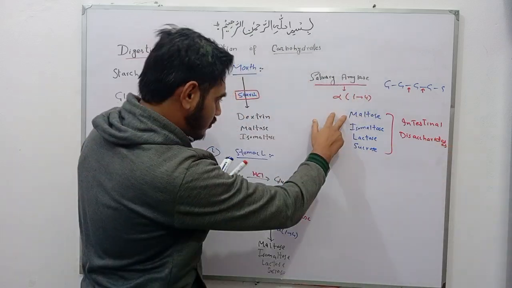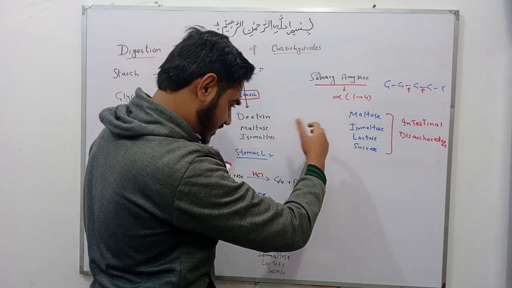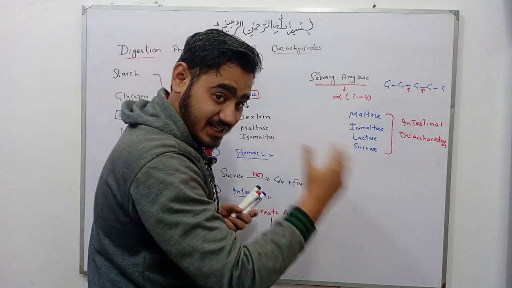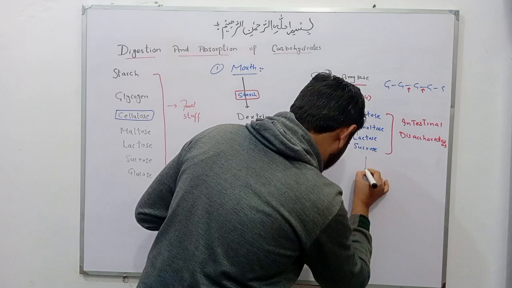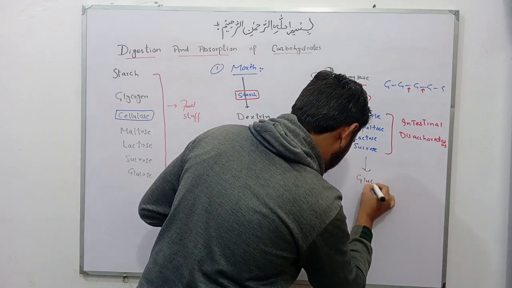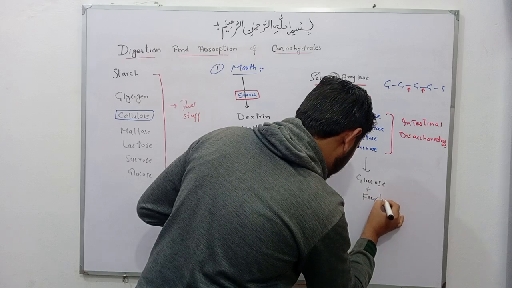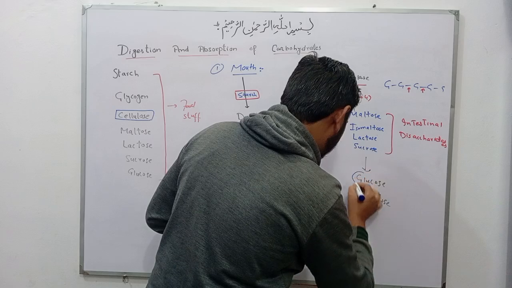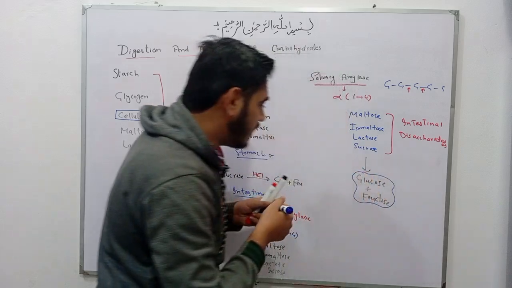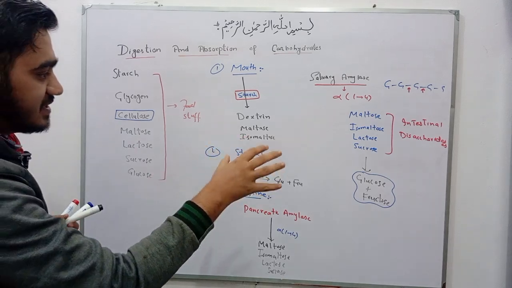Like for maltose, there is a maltase enzyme. For isomaltose, there is a isomaltase enzyme. For lactose, there is a lactase enzyme. For sucrose, there is a sucrase enzyme, and convert them into glucose and fructose. In this way, the digestion of carbohydrate takes place.